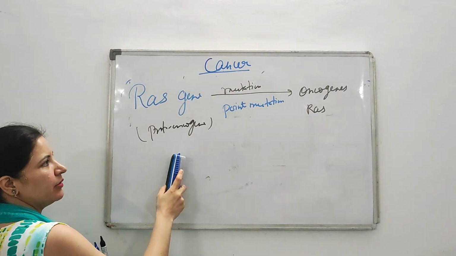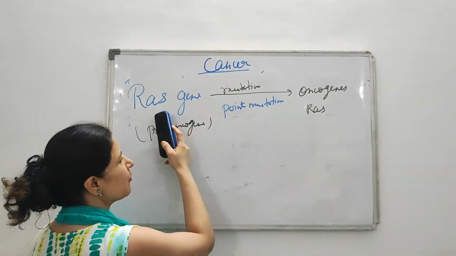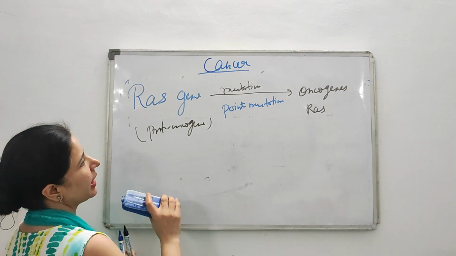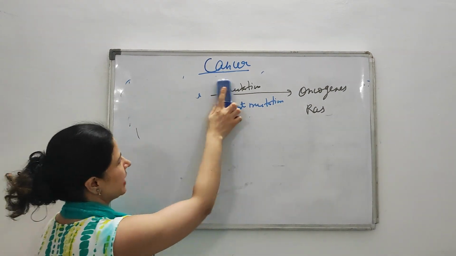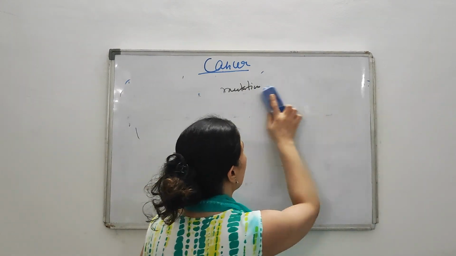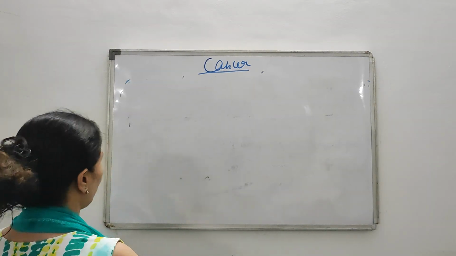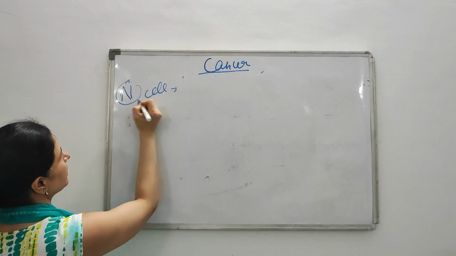Now I will tell you next how this RAS is converted into your oncogenic RAS. How point mutation occurs and how this healthy RAS will convert into your oncogene. So before that you should know what happens normally in the cell. What RAS will do normally and how it helps in cell division in the cell. Okay. So what happens in case of your normal, healthy cell.